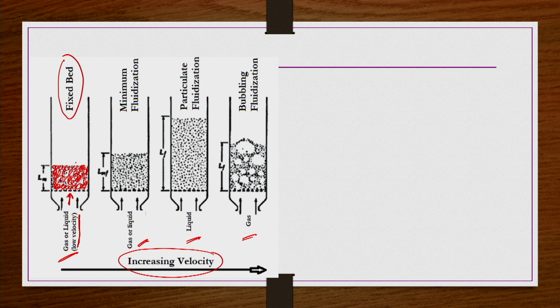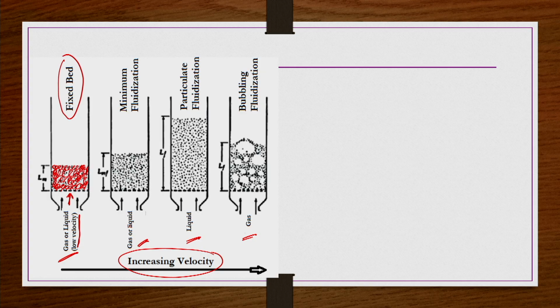Remember here the top of the bed is not constrained, despite that the particles are not escaping. The packing structure is not going to be disturbed by the incoming flow rate, because the incoming velocity of the fluid does not have sufficiently large kinetic energy to disturb the packing structure. So, if the packing structure is not disturbed, the behavior is going to be the same as a packed bed or fixed bed.